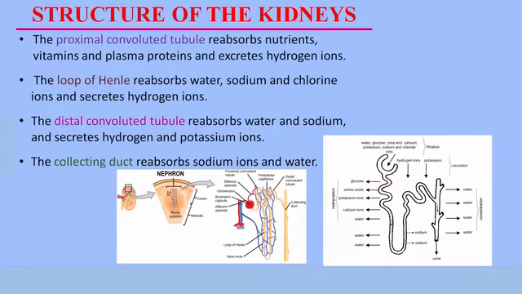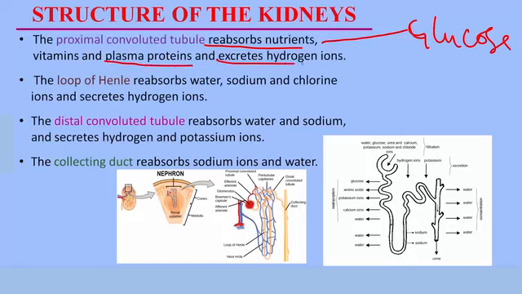First, at the proximal convoluted tubules, we see reabsorption of nutrients. So the proximal convoluted tubule is responsible for reabsorbing nutrients such as glucose, vitamins, and any other form of nutrients. It also reabsorbs plasma protein that may have entered into the nephron tubules in error. It also helps to excrete hydrogen ions. So what happens there? Nutrients, vitamins, and plasma proteins are reabsorbed. Hydrogen ion is excreted.